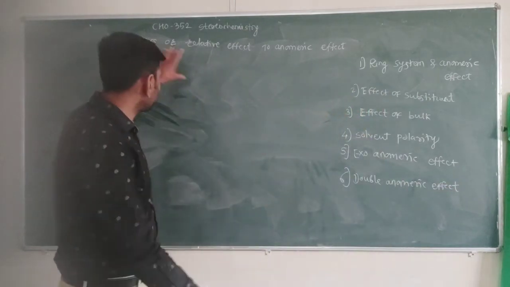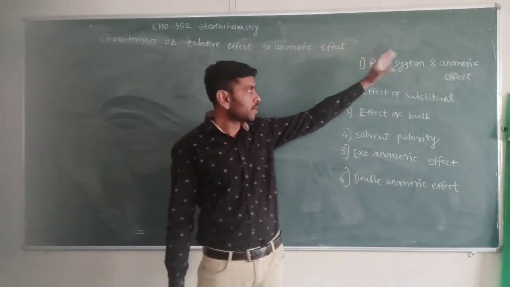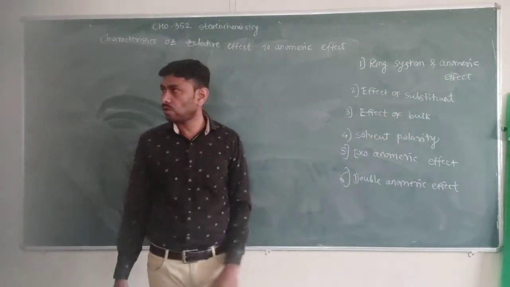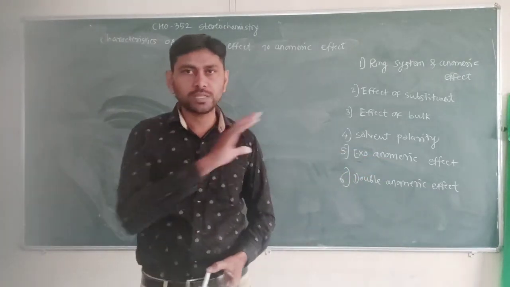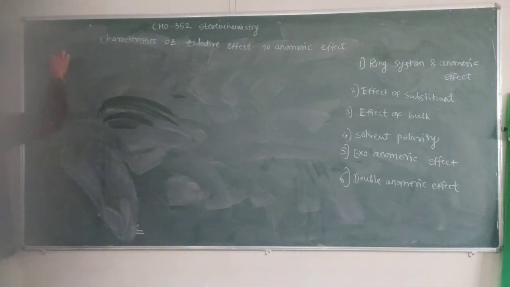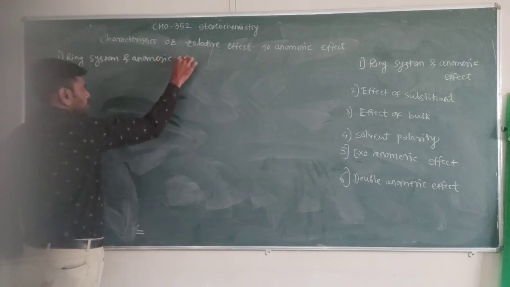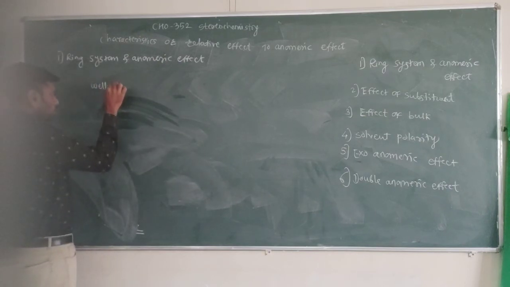So we have to study these characteristics or related effects of the anomeric effect: ring system and anomeric effect, effect of substituent, effect of bulk, solvent polarity, then exoanomeric effect and double anomeric effect. So we have to study these points one by one. So see, first, ring system and anomeric effect. We know which ring systems show a well pronounced effect.